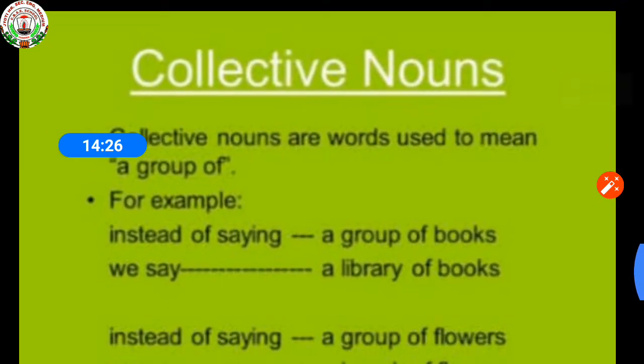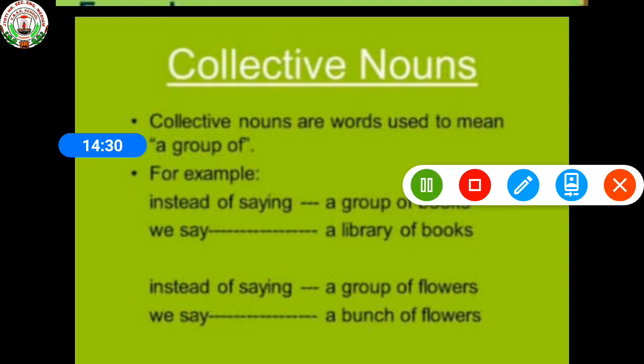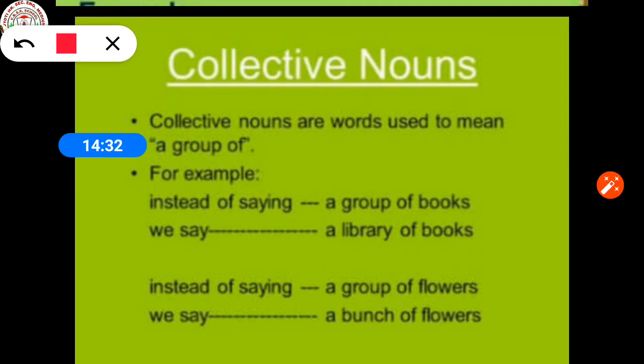You can see in this image the examples. Also, collective nouns are words used to mean a group of.